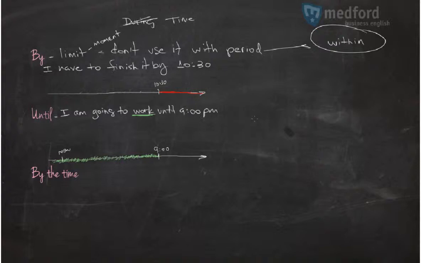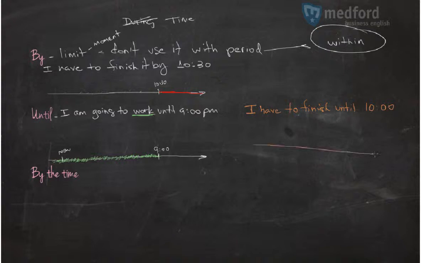It's a wrong phrase, okay? Let me use a different color here. It's a wrong phrase. I have to finish until 10 o'clock. Why is it wrong?